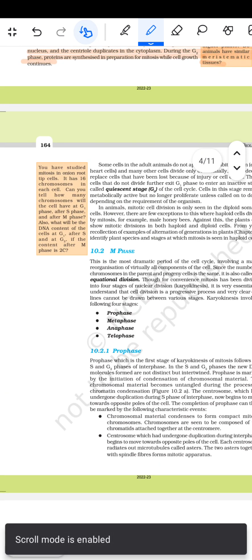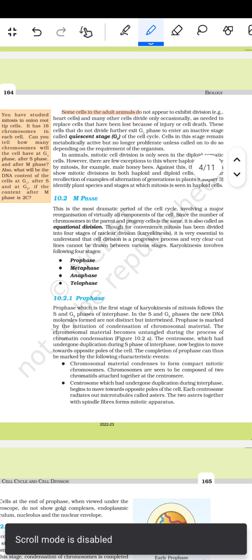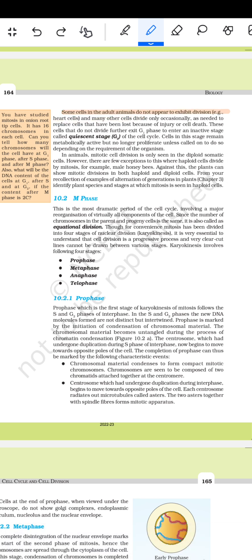Some cells in the adult animal do not appear to exhibit division. Example, heart cells or many other cells divide only occasionally, as needed to replace cells that have been lost because of injury or cell death. These cells do not divide further, exit G1 phase to enter an inactive stage called the quiescent stage of the cell cycle. Cells in this stage remain metabolically active but no longer proliferate unless called on to do so, depending upon the requirement of the organism. In the animals, mitotic cell division is only seen in the diploid somatic cells.